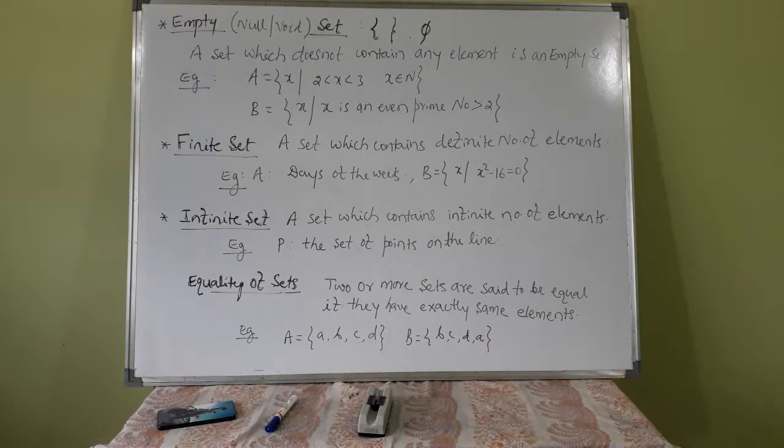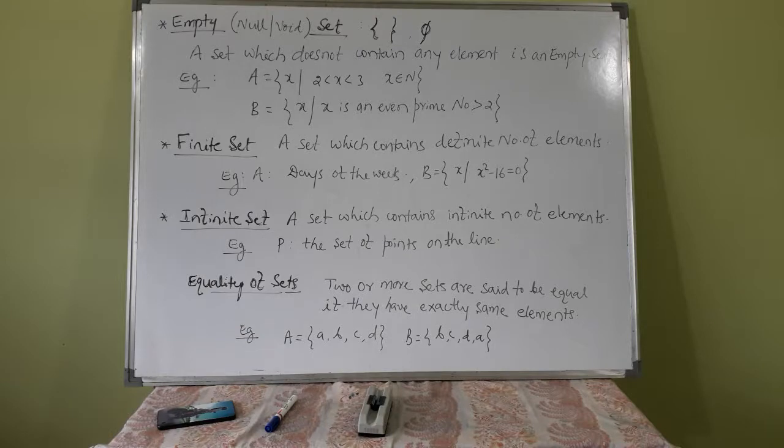Finite set: a set which contains a definite number of elements is called a finite set. Empty set is a finite set, remember. For example, A, days of a week, months of a year. Or set B is the set of all x such that x square minus 16 is equal to 0.